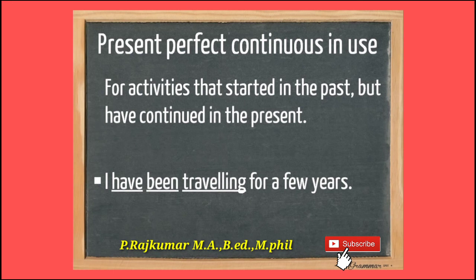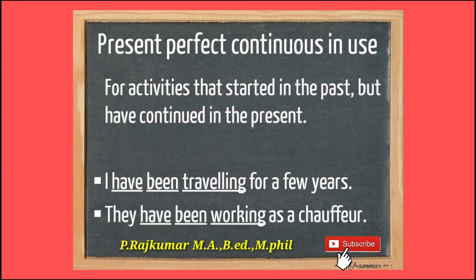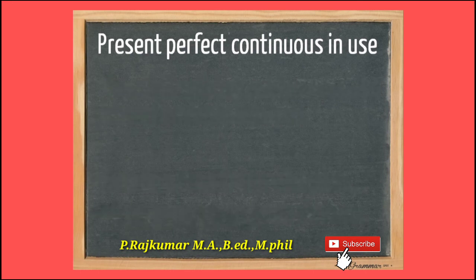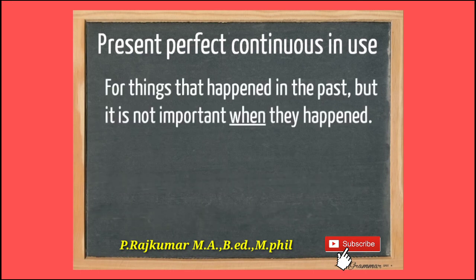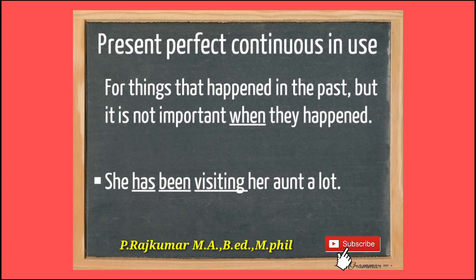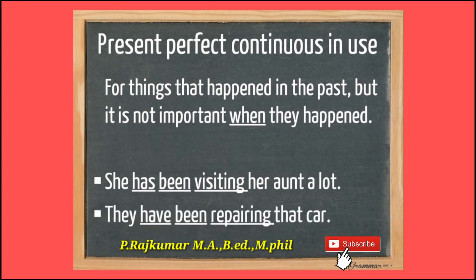For activities that started in the past but have continued in the present. Okay, so it started in the past but has continued in the present also. We are continuing. I have been traveling for a few years. You see this sentence, I have been traveling means the verb is continuous. They have been working as a chauffeur. So in these two sentences, the past started and the present is continuing.